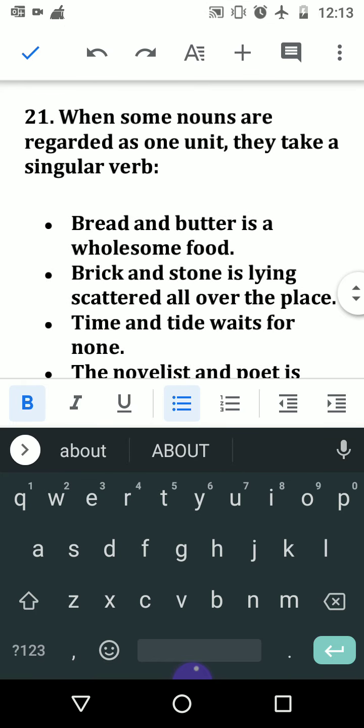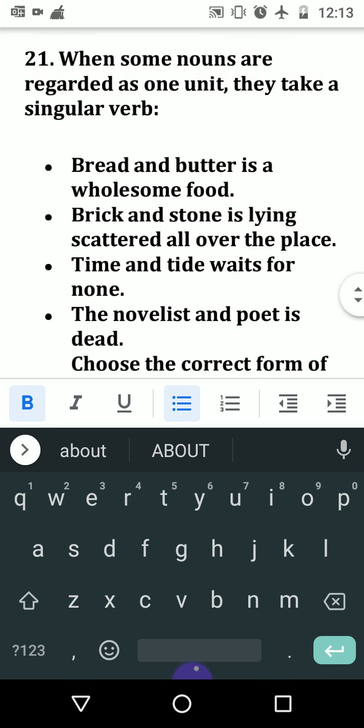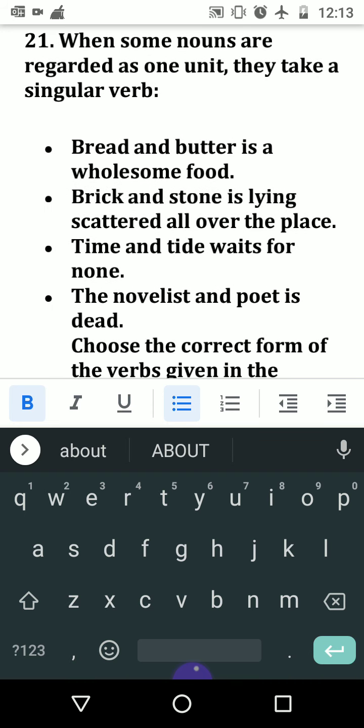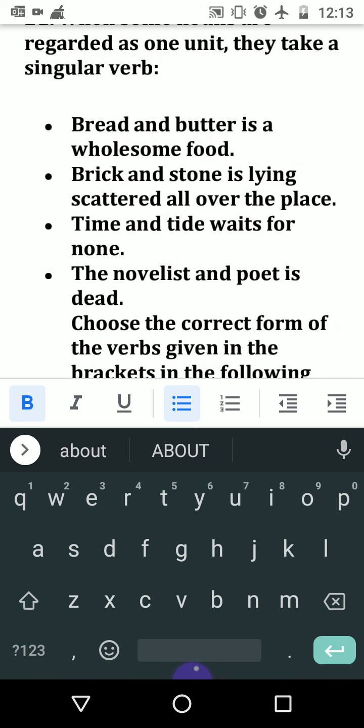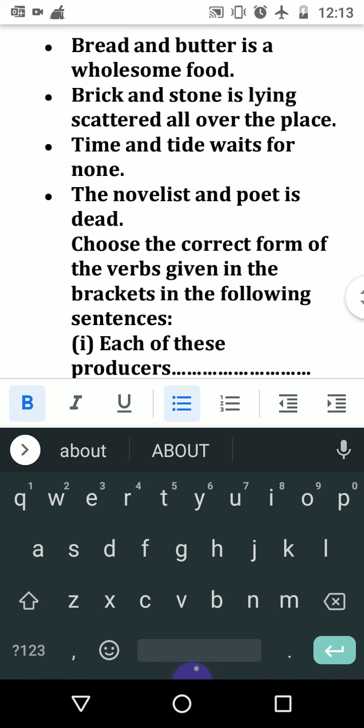This rule is very much important. When some nouns are regarded as one unit, they take a singular verb, like bread and butter, one indicating one item. Brick and stone, they are two, but they are in a unit, and that's why they are regarded as a singular subject. Time and tide wait, they are regarded as singular. The novelist and poet, same person is there. That rule I will explain later.